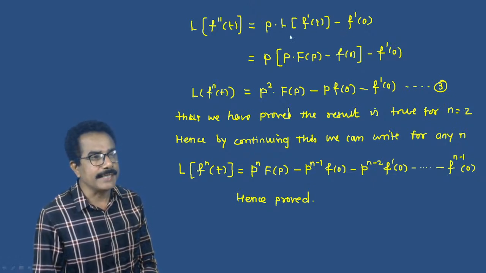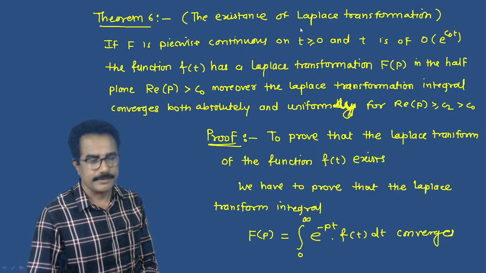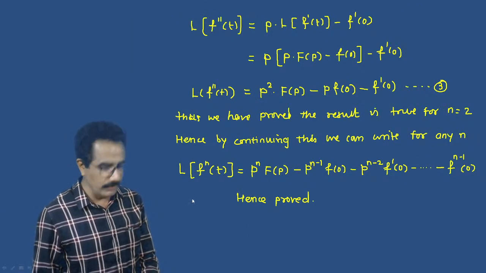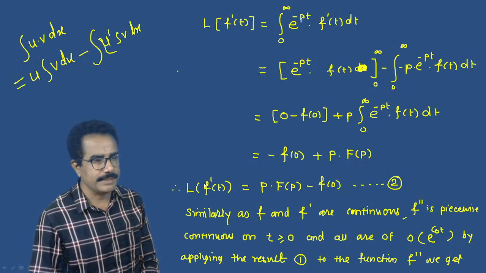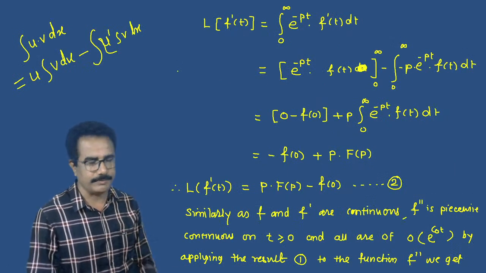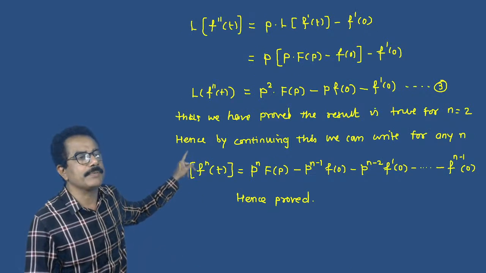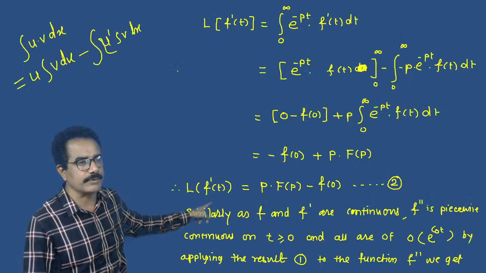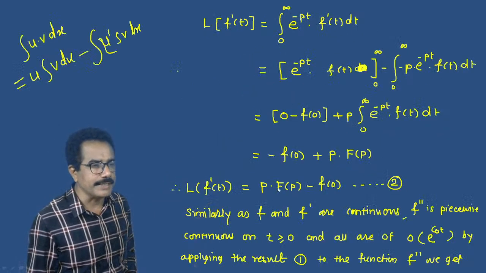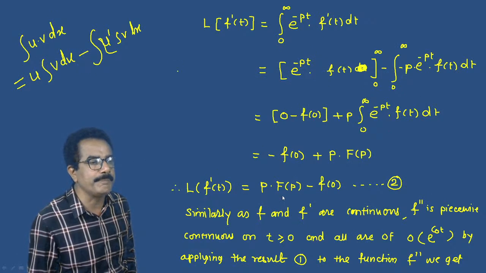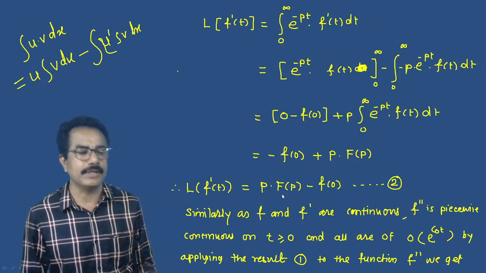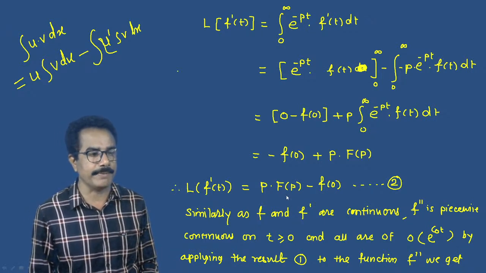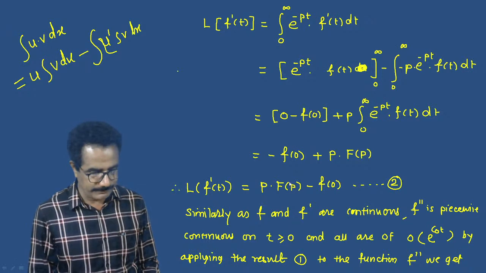But we know that L of f dash of t is equals to, according to this result, we can write this capital F of p. Capital F of p means, according to the Laplace transformation, L of f of t.